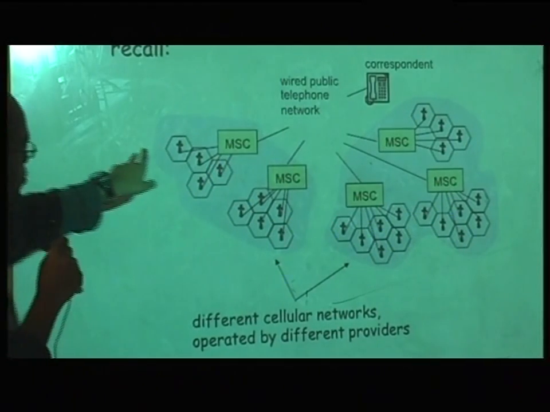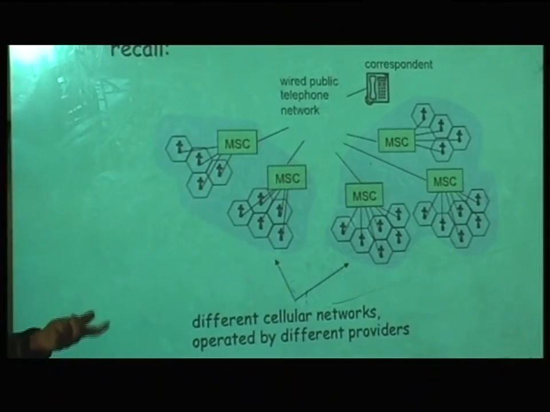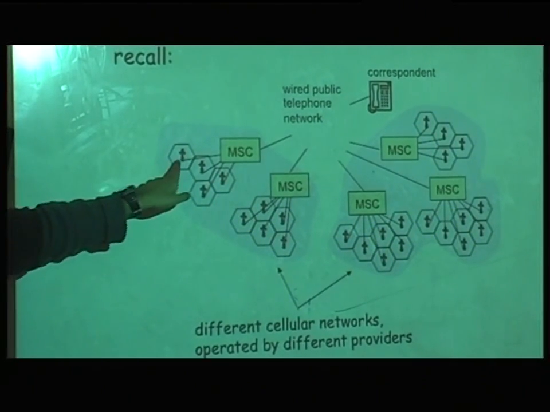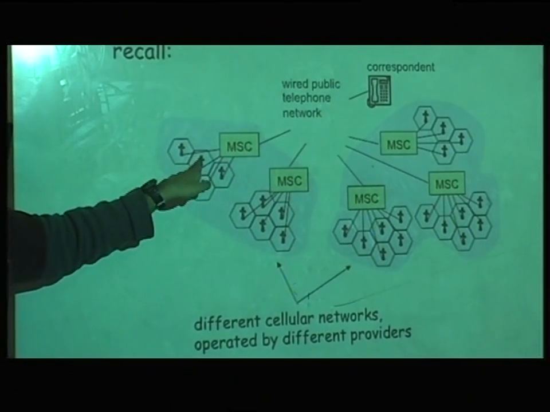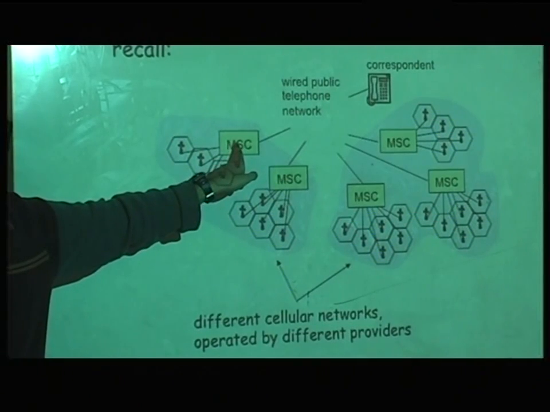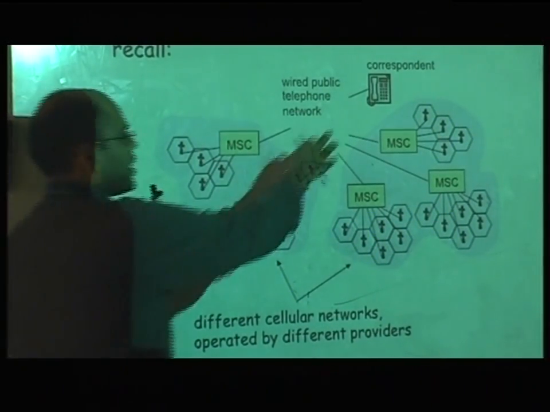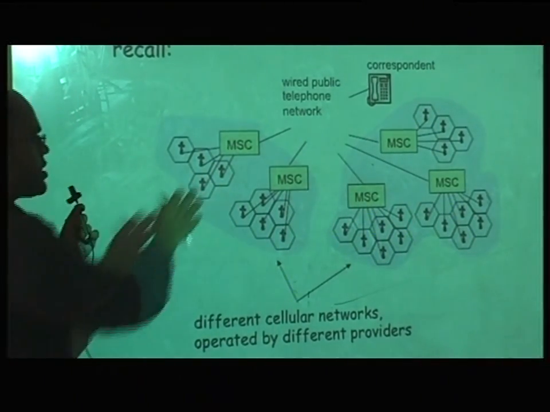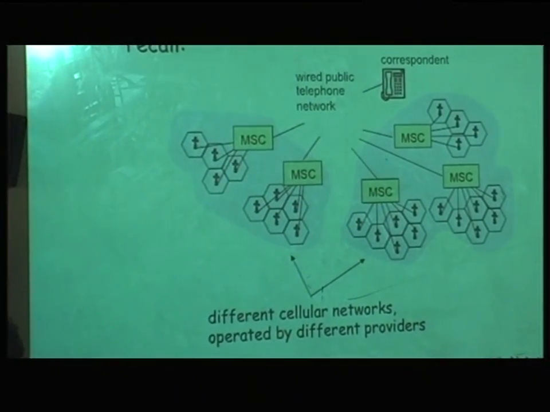Now the mobility is within the cell. Within the cell is very easy. You don't need to do anything, because it's the same cell phone tower. When you move from one cell to another cell, it is a little complex, but the complexity is not that much because your MSC is still the same. When somebody dials your cell phone number from the landline, it will still come to the same MSC. Now the MSC has to decide whether to send it to this tower or this one. In the worst case, it can send it to all of them.